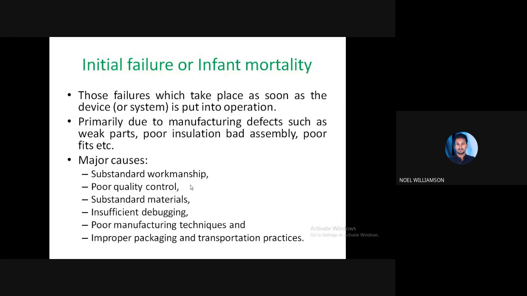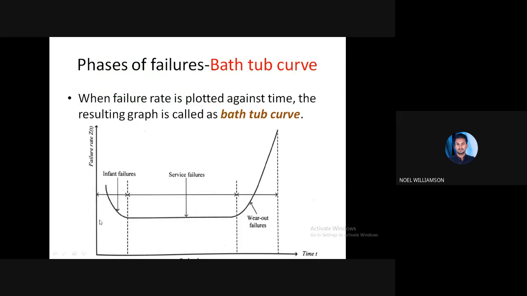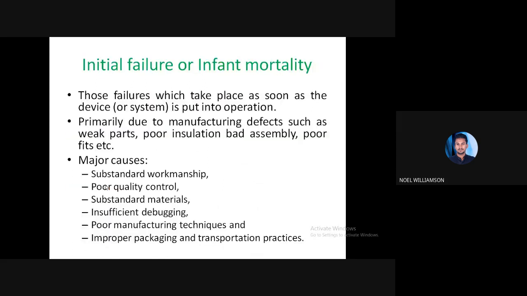This is primarily due to manufacturing defects such as weak parts, poor installation, bad assembly, poor fits, poor insulation, etc. In the trend, you can see that it is initially high, and after a while it goes down. Because of these defects there is a high failure rate.